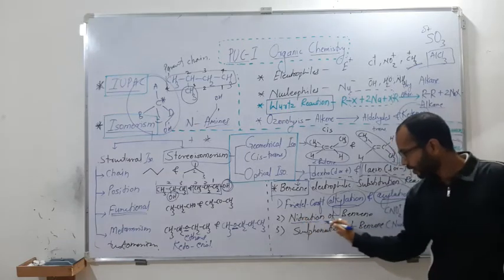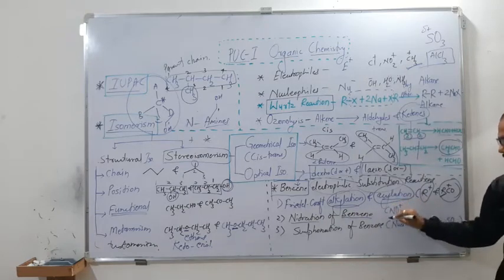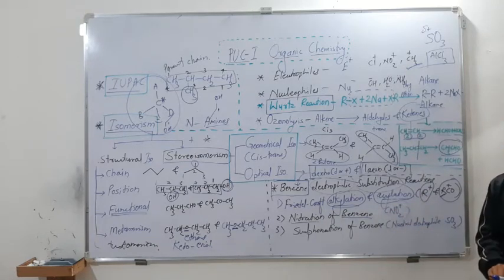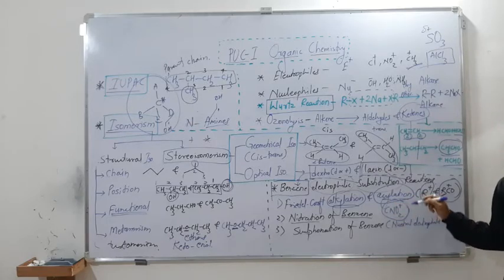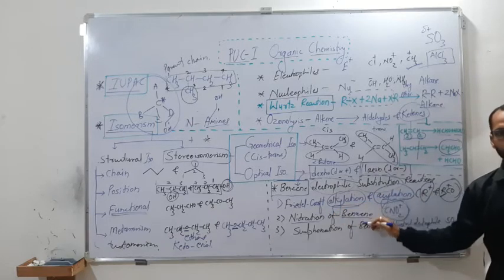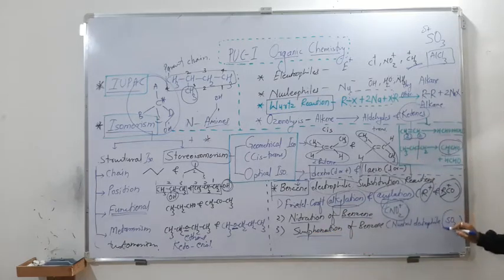Second, we have the nitration of benzene. In the nitration of benzene, you will be substituting an NO2 group, which is an electron-withdrawing group. As the NO2 group is called nitro, the reaction is called nitration of benzene. And in sulfonation, you are going to substitute an SO3 group, followed by H. So the final substitution is going to be SO3.